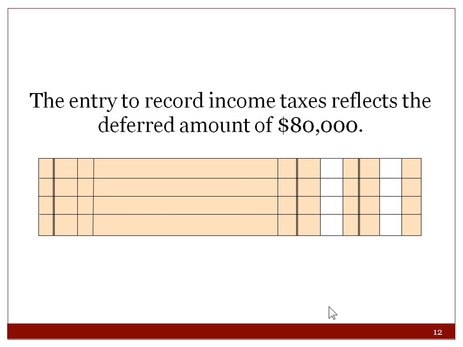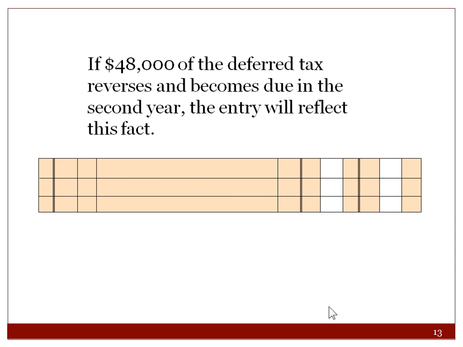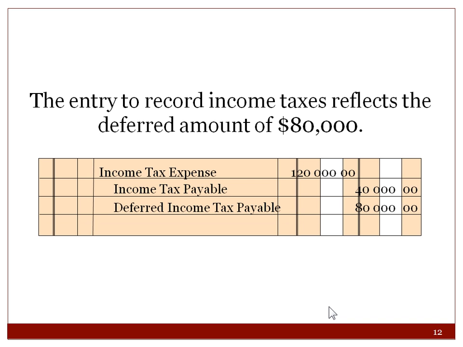So the entry to record income tax reflects the deferred amount of $80,000. So they have income tax expense of $120, income tax payable of $40, and deferred income tax of $80. So they know they're going to owe it, but it's going to be owed in future years. So it's not payable. I want you to make sure you understand the difference. The 40 is payable now, the 80 is payable later. The whole thing is an expense now. Just because you defer it doesn't mean it's not an expense.